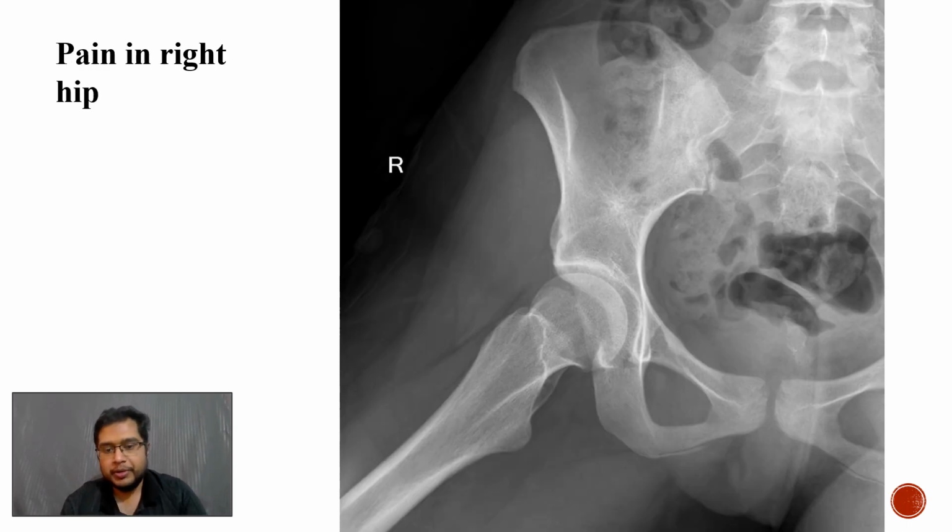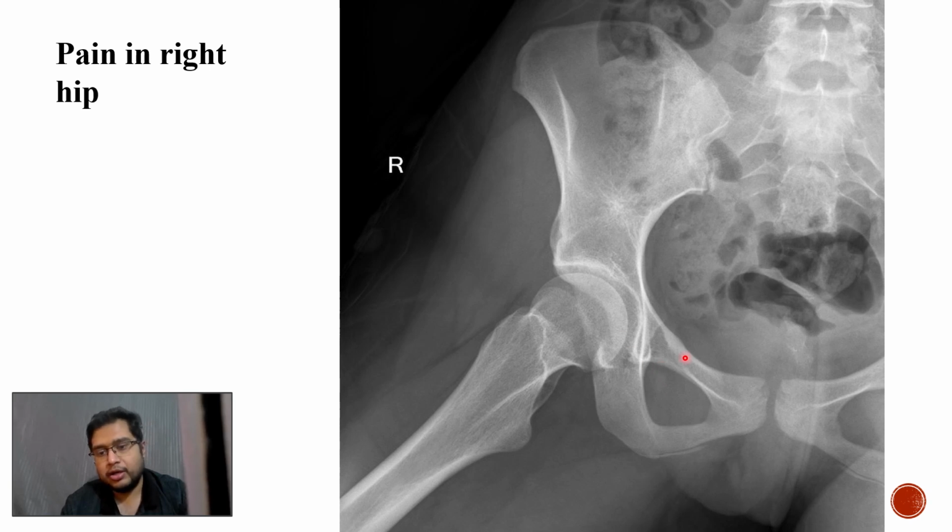So coming to the next case, where we are provided with a radiograph of the right hip of a skeletally mature patient coming with pain in the hip joint, and the important finding here to be picked up is that there is a lesion along the cortex of the right superior pubic ramus, which as such does not contain any lucent nidus within. So a diagnosis of osteoblastoma first and then a differential of osteoid osteoma can be given in this particular case.